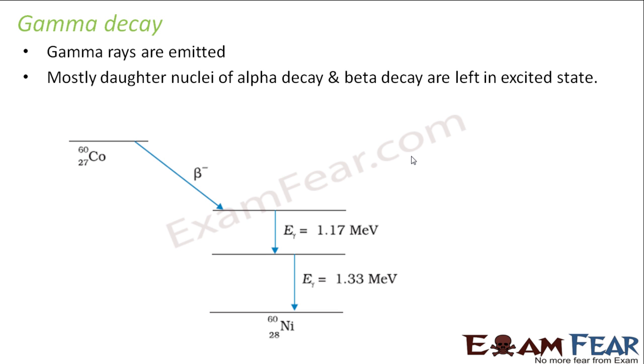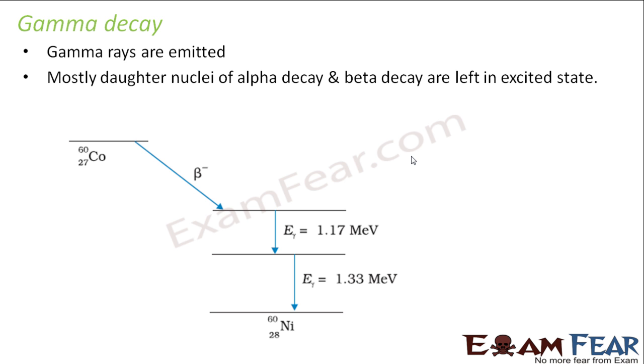So the key point here is that most of the daughter nuclei of alpha decay and beta decay are in an excited state. We saw a few examples of alpha decay, where uranium formed thorium. Thorium is the daughter nucleus, but mostly thorium is formed in its excited state. So thorium wants to become even more stable, and it will try to jump down from its excited state to the ground state. When this transition takes place from excited state to ground state, gamma rays are emitted, and this is known as gamma decay.